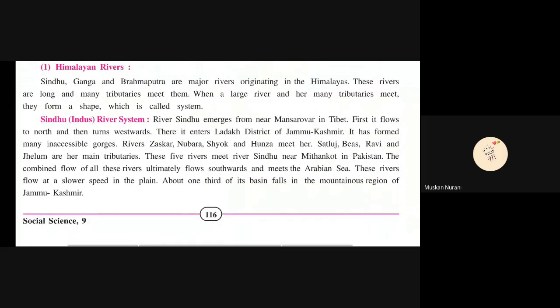Satluj, Bees, Ravi, and Jhelum are her main tributaries. These five rivers meet River Sindhu near Mithankot in Pakistan. The flow of all these rivers ultimately flows southwards and meets the Arabian Sea. These rivers flow at a slow speed in the plain. About one third of its basin falls in the mountainous region in Jammu Kashmir. Ma'am, I have ended.